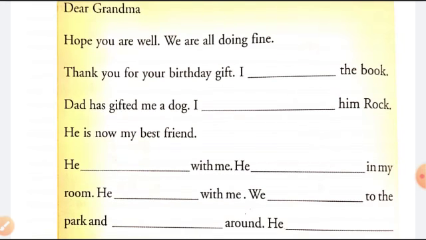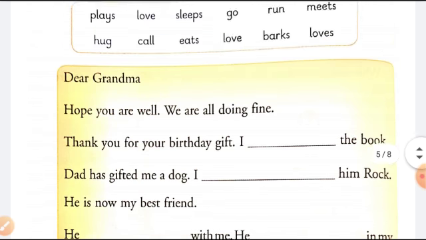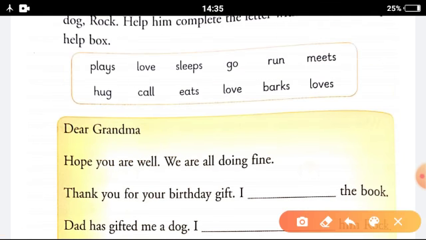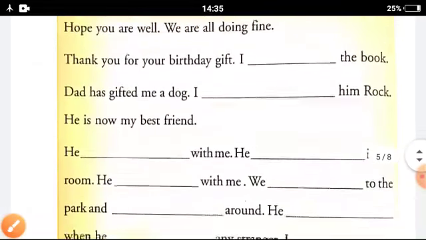Dear grandma, hope you are well. We are all doing fine. Thank you for your birthday gift. I, and then which word will come here? I love the book, right? I love the book. Then dad had gifted me a dog. I call him Rock. See, this is love and there is call. Like these you have to fill in.